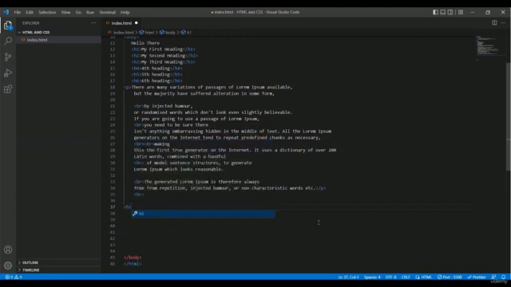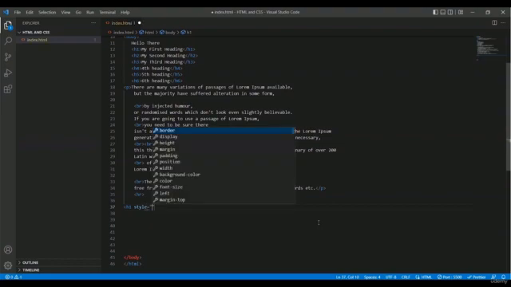But now I'm not going to close the tag right now, or write the greater than sign, because I want to add the style for my heading. That's why I am giving a space and I'm going to type style. So here is the style, or you can press the tab button from your keyboard.